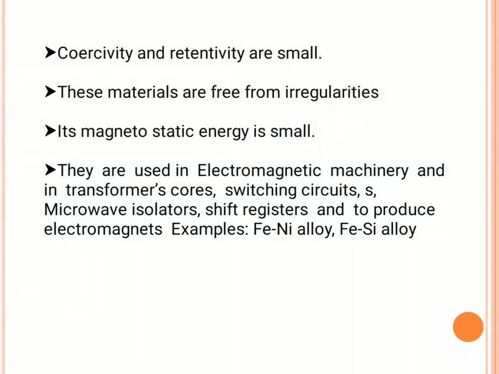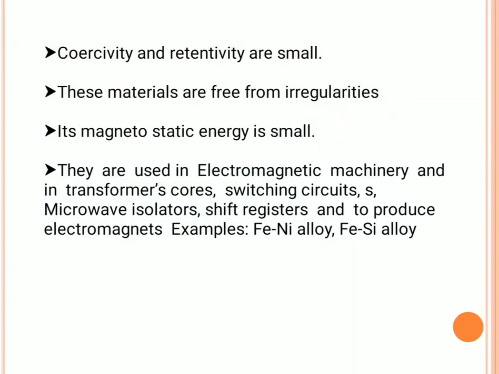Next, they are used in electromagnetic machinery. Whatever we discussed in this entire topic, they are used in transformers, switching circuits, micro isolators, shift registers, and also used to produce electromagnets.